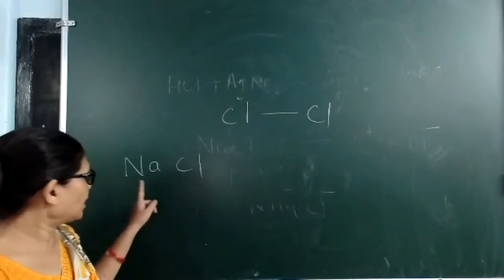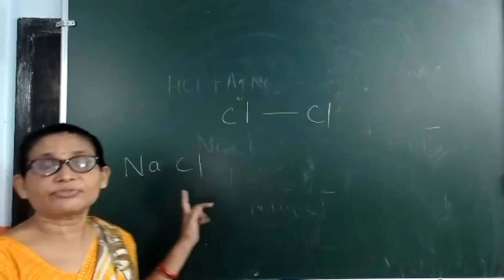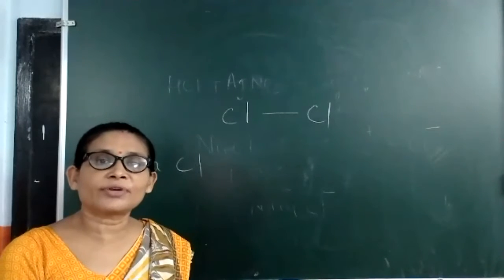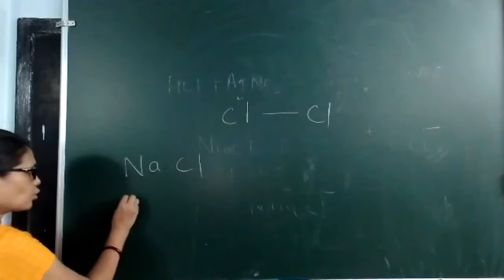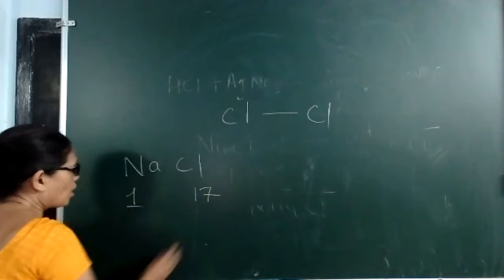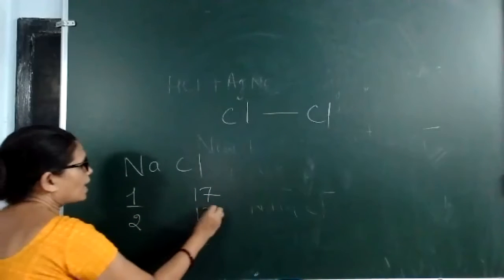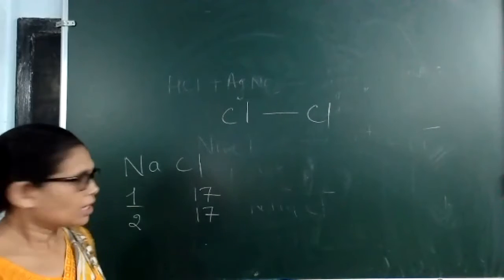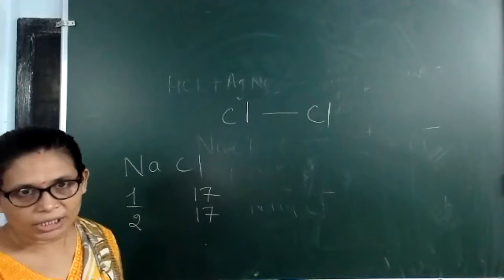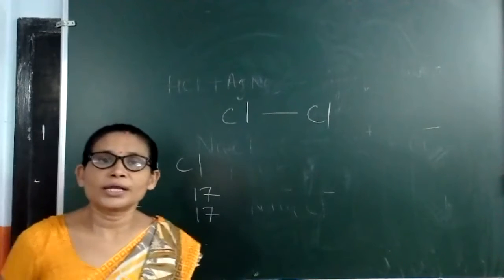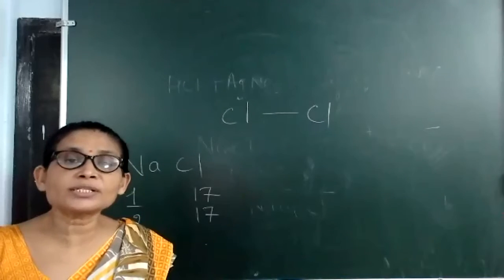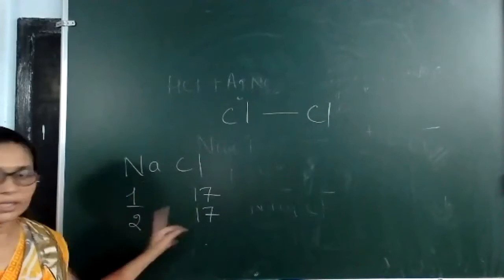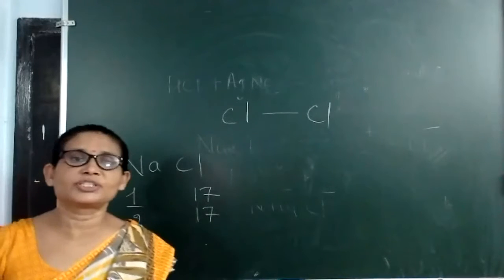That means the electronegativity difference between them is very large. If there is a very large electronegativity difference, like between the first group and 17th group, or between the second group and 17th group, these combinations will always form an electrovalent or ionic bond, because the electronegativity difference is very large, as they are very far from each other.